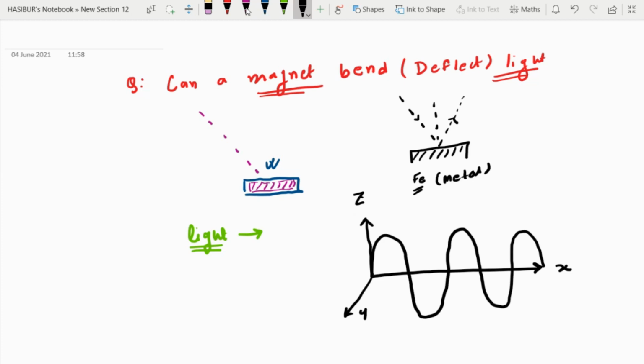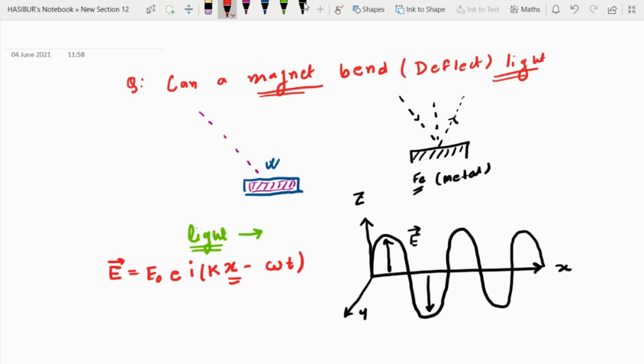So the electric field E varies as E equals E naught e to the power i (kx minus omega t). Kx means that the overall wave consisting of this electric field moves towards the x direction.